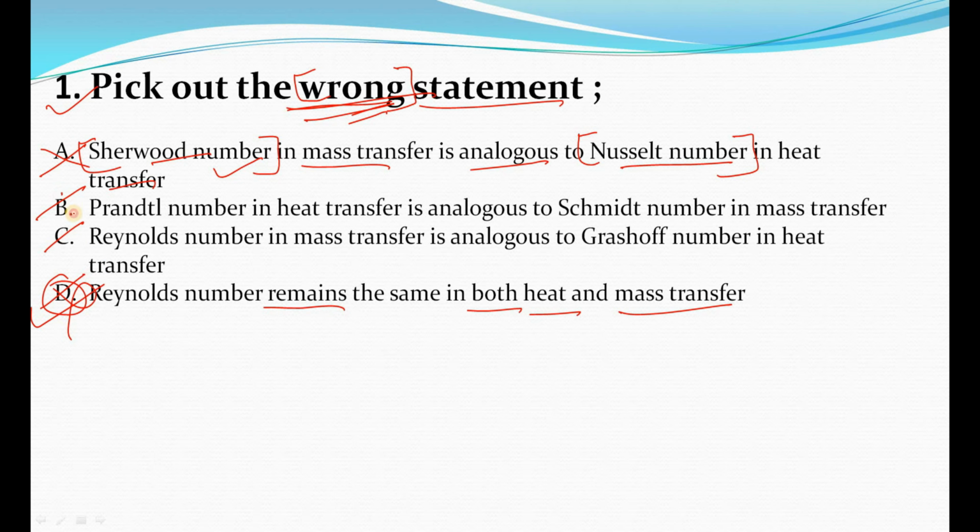Now we have two options, B and C. B says Prandtl number in heat transfer is analogous to Schmidt number in mass transfer. This is also the right option. The remaining option is C, Reynolds number in mass transfer is analogous to Grashof number in heat transfer. As I told you in option D, Reynolds number remains the same in both mass transfer and heat transfer, so it will not be analogous to Grashof number. So option C will be our answer, and it is the wrong statement.